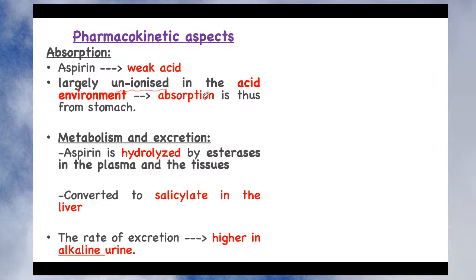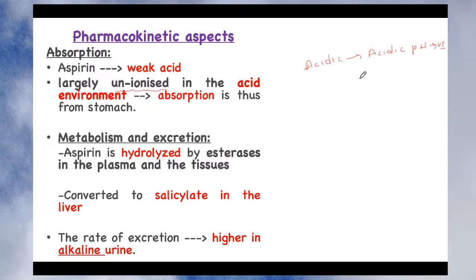Now, when a drug remains in unionized form and when it is converted into ionized form, remember that an acidic drug in acidic pH remains in unionized form, okay. They remain in unionized form only in acidic pH. I am writing unionized as UI for short. So they remain in unionized form.